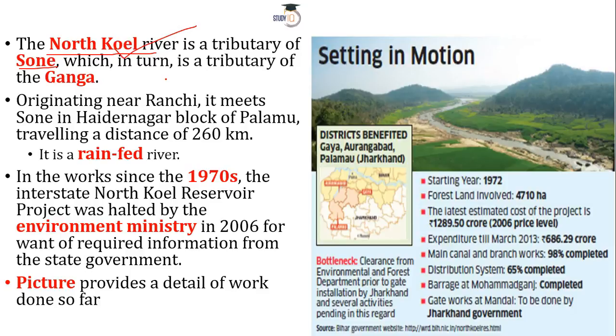So you can understand that Ganga is the biggest one, then comes the Son in descending order, and then you have this Koel River, right? So these are the three rivers. So this Koel is a sort of tributary of the Son River.